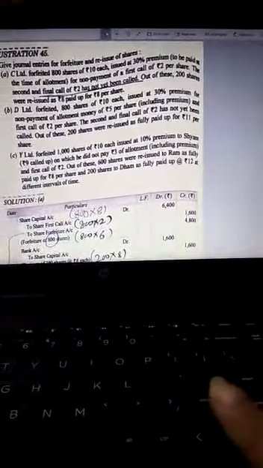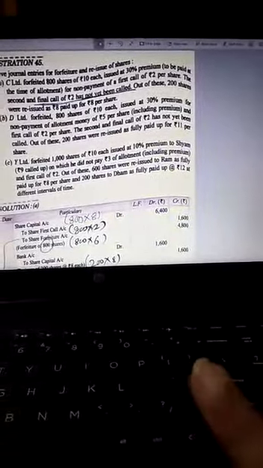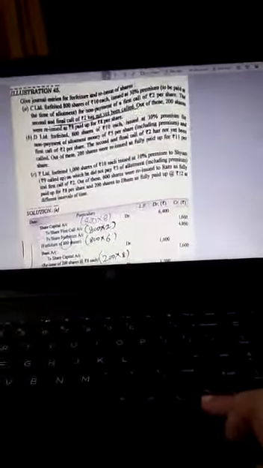In question A, the same 800 shares have been issued, 10 rupees each, premium is 30%. In that case also the allotment has been made along with premium and then first call of rupees 2 per share, and final call has not yet been made. What is the difference? In that question, the shareholder has not paid the amount of first call, but in this question, the shareholder has not paid the amount of first call as well as allotment. When the shareholder has not paid the amount of allotment, what is to be done?